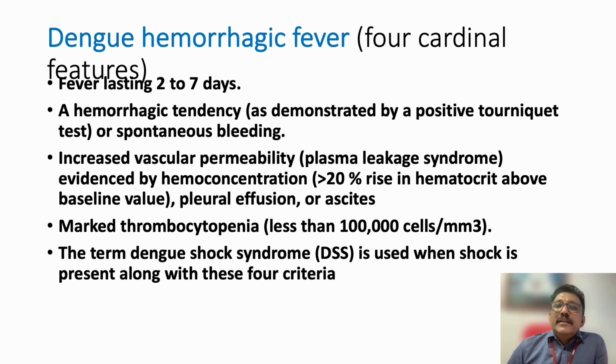So by the 7th or 8th day, the platelet count may drop to 10,000 or 20,000. Then immediately it will return back. The platelet production is very fast. Once the patient recovers from dengue, within another 1 week it will become normal. So the requirement for platelet transfusion is not very common in dengue patients, but only if there is significant bleeding or impending bleeding or a rapid drop to less than 10,000. In all these situations we need to transfuse platelets.